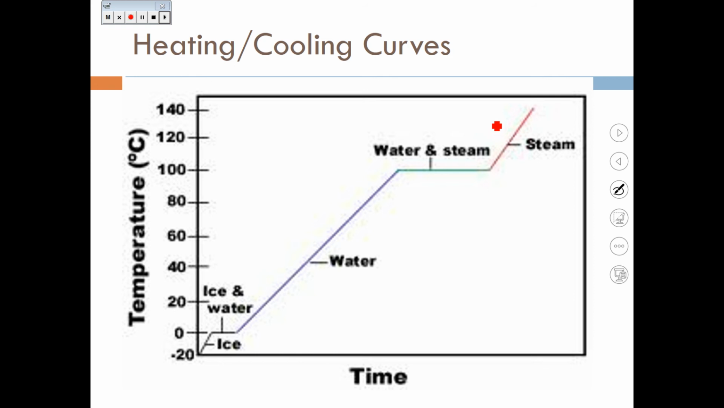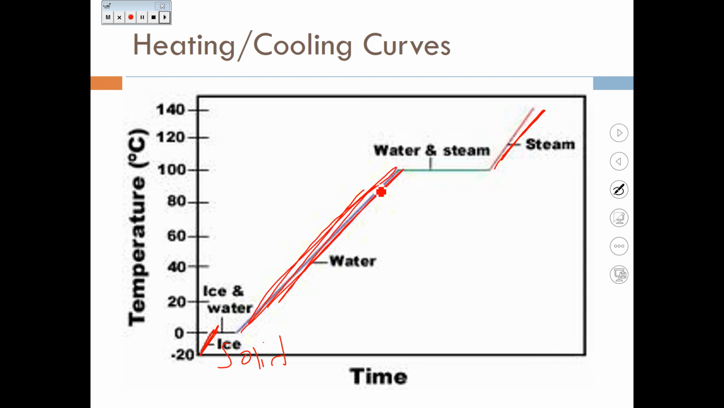This is an example of a heating or cooling curve for water. Notice a couple of interesting things in this graph. Where the temperature rises, here, here, and here, is where you have your pure solid, liquid, or gas state. So here, where the temperature is increasing, you are all solid.